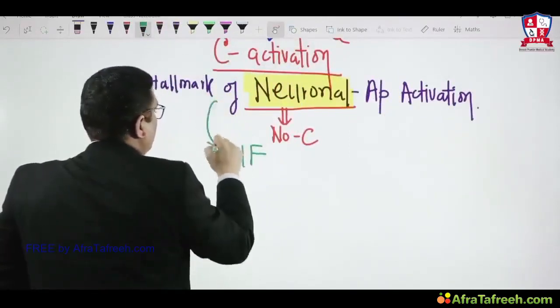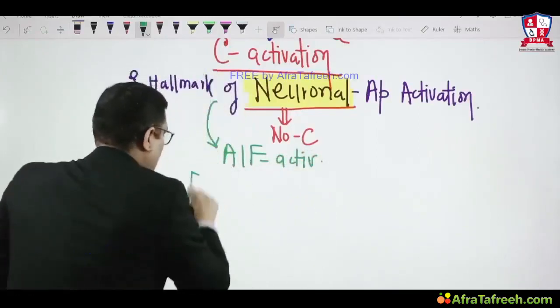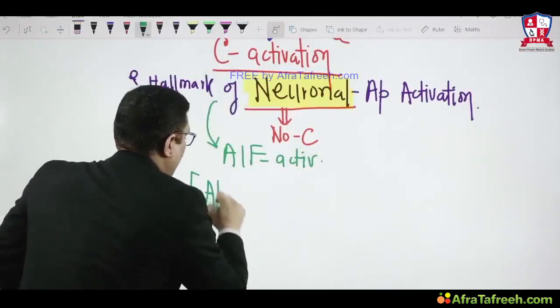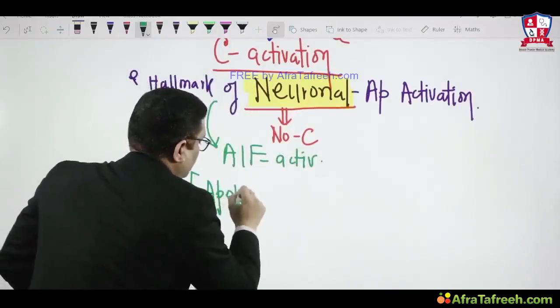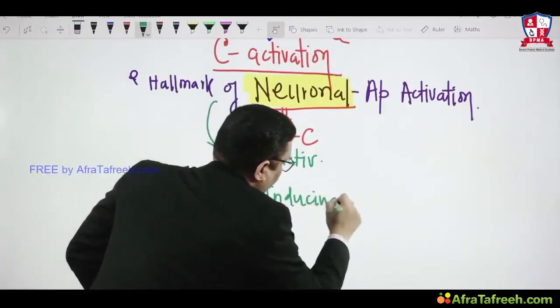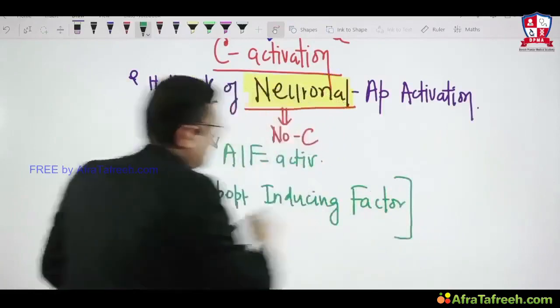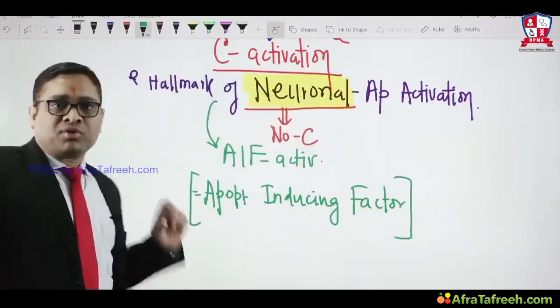So the hallmark of neuronal apoptosis will be AIF activation, where AIF stands for apoptosis inducing factor. So apoptosis inducing factor activation is the hallmark of neuronal apoptosis.